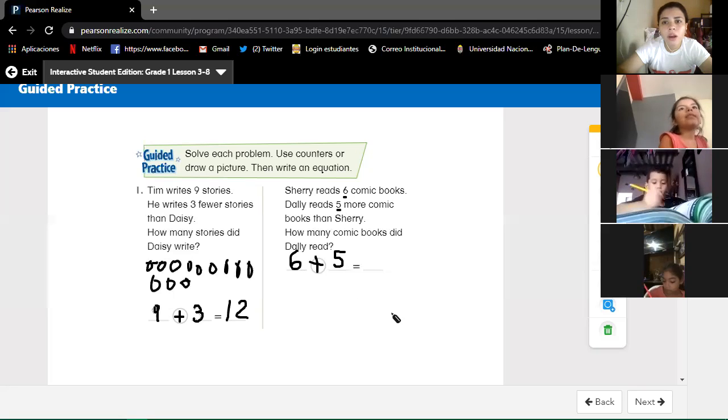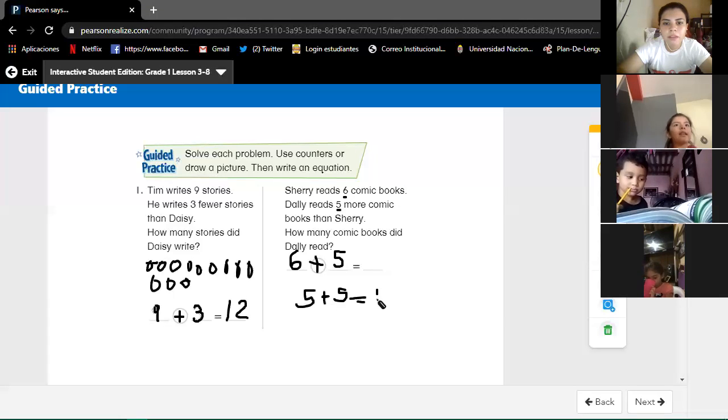Excellent. And how do we know that? We know that 5 plus 5 is 10, right? And 5 plus 5 are doubles? Yes, they are doubles. Okay, we have 5 plus 5, but there is a number missing because in the equation we have 6 plus 5.